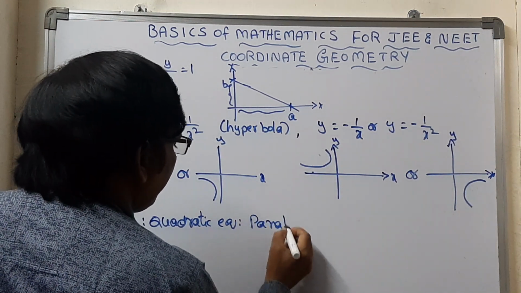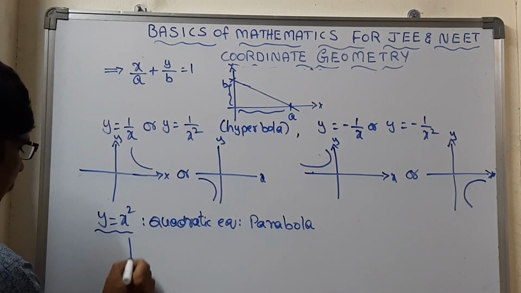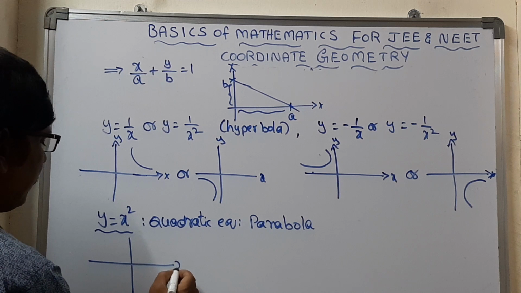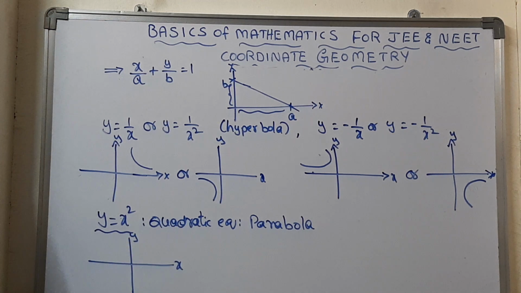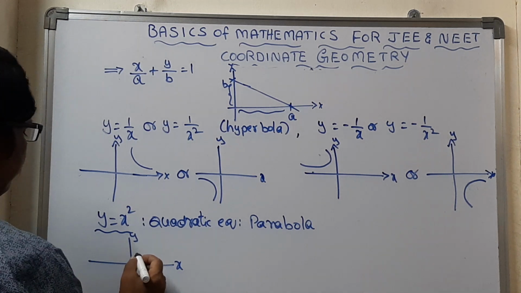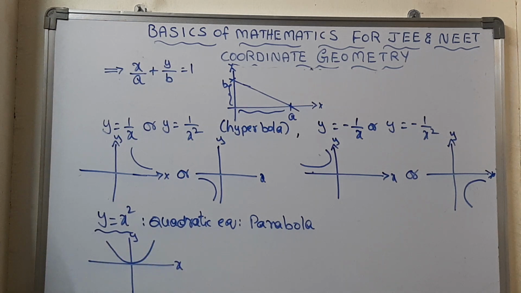What graph will we get? A parabola graph. For this one, you will get a graph with the x-axis and y-axis. For quadratic equations, it is basically a parabola, and we get it like this. It is for y equals x square.